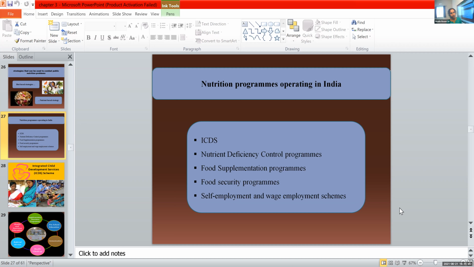Reina, can you give any one program under this food security program? Anyone? Midday meal, that is the food supplementation program. We are supplementing food, right? Then food security program. What is food security? Security about nutritious food at low cost. So there is a program that provides food security for everyone. I'll give a clue. For senior citizens, there is a program.